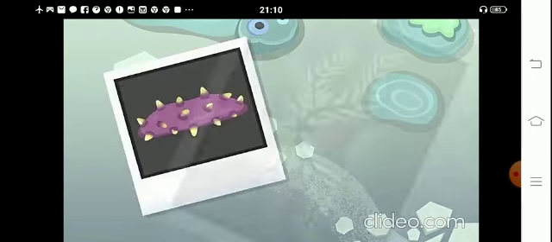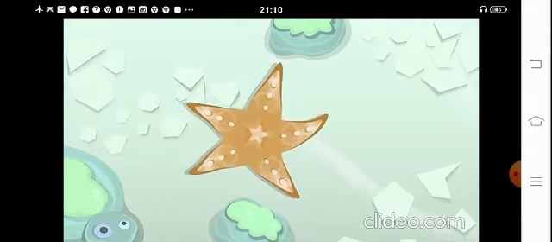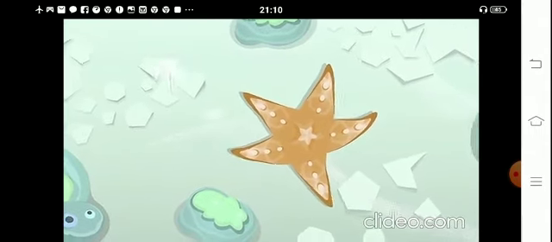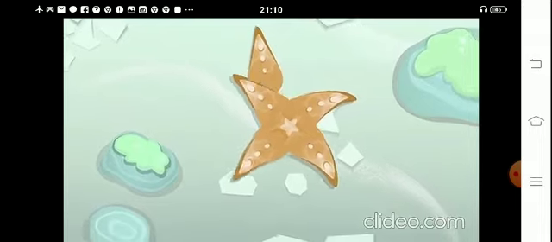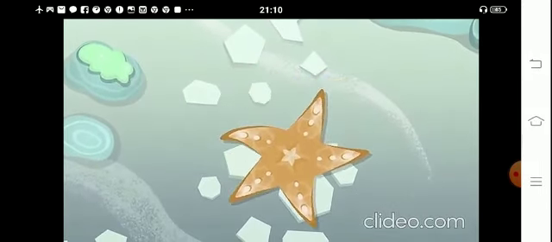Sea cucumbers and sea lilies are also in the echinoderms group. These animals are so much fun. Do you want to hear something really interesting about them? Did you know that when a starfish loses one of its legs, a new one will grow in its place?